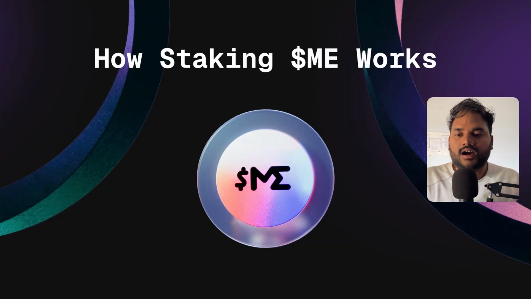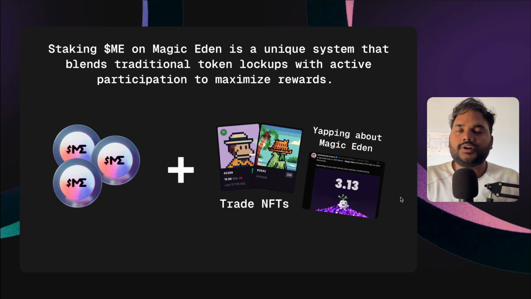Now let's understand how staking ME works. As you stake ME on Magic Eden, there is a unique system which blends the traditional token lockup with active participation to maximize the whole reward. The amount of ME that you stake is multiplied by the number of actions that you do on the platform.